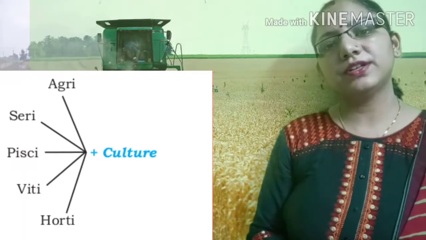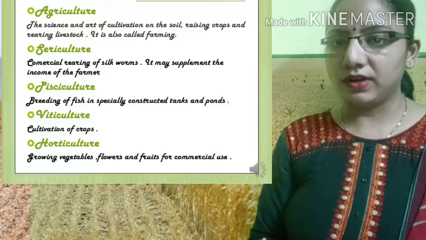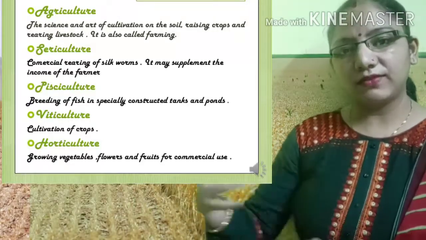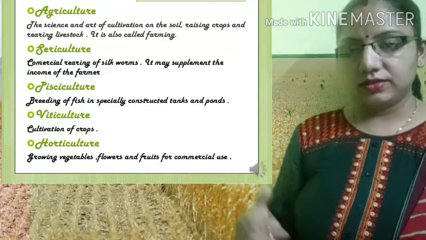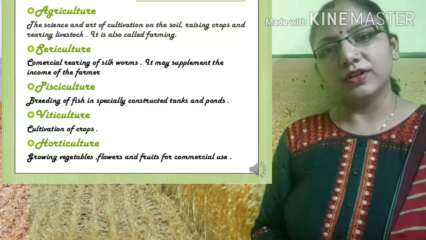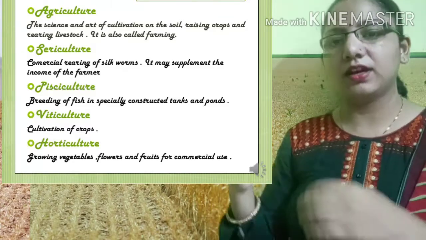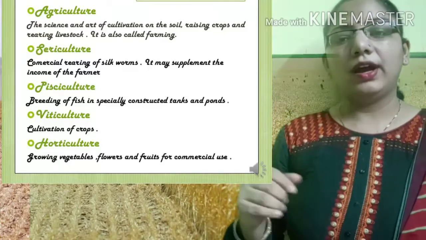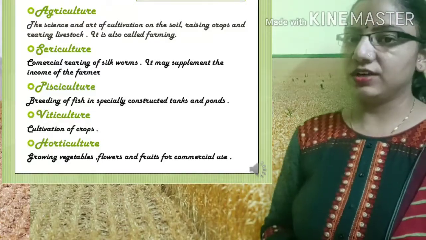Students, pisciculture is also a kind of cultivation in which we are cultivating and breeding different species of fish. And the fourth is viticulture.